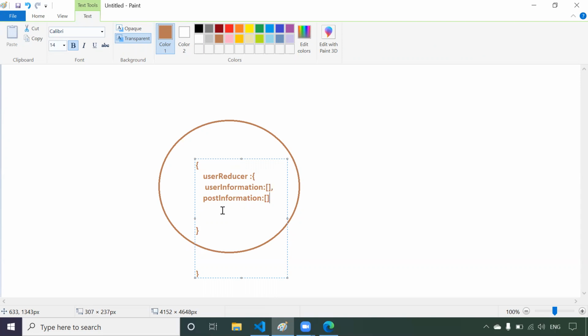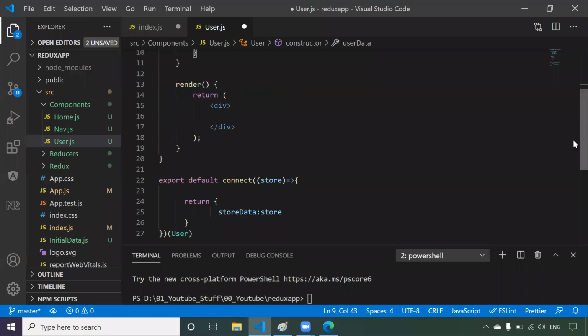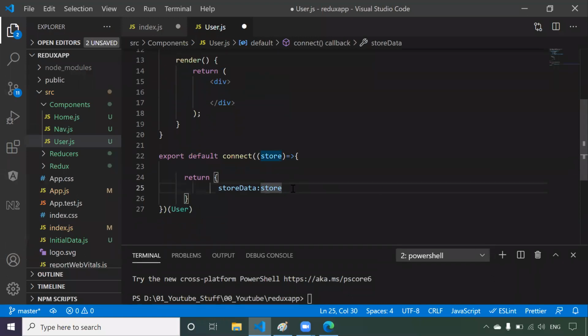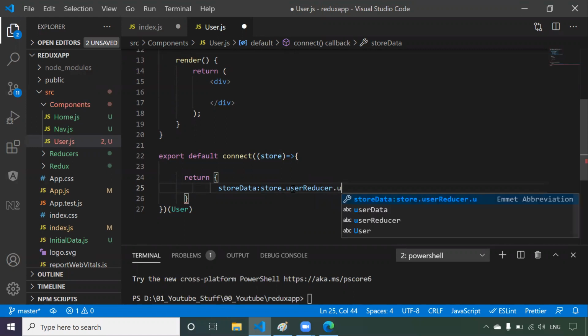If you want post information, then store.userReducer.postInformation. In the same way, instead of providing the direct store, we'll say state.userReducer.userInformation, so we are directly taking the information.